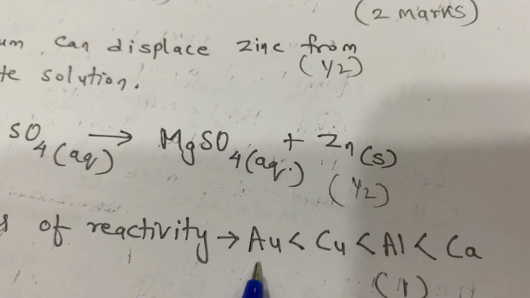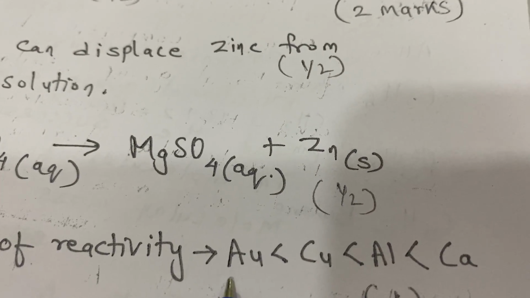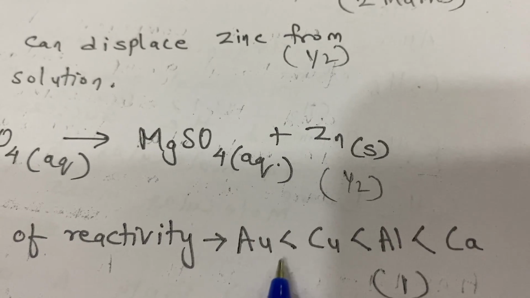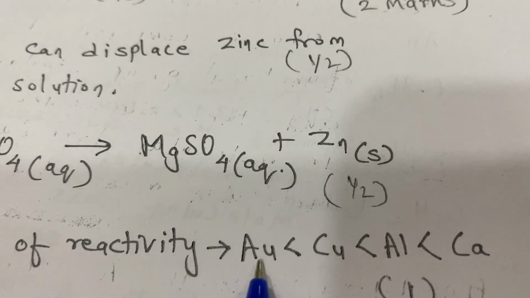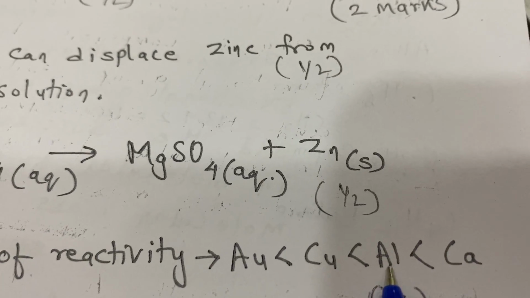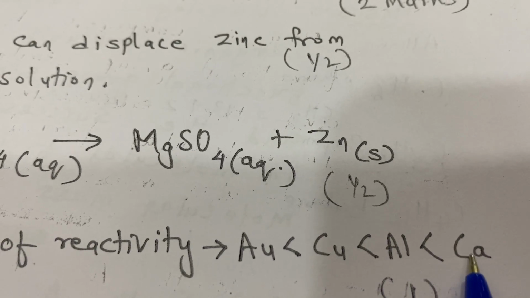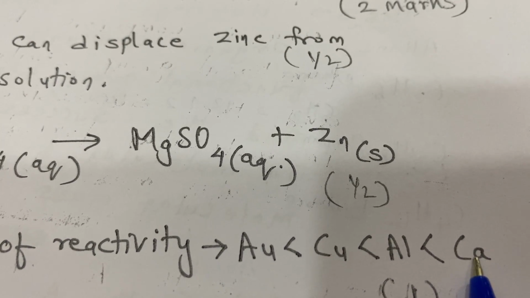If you write this order with a greater than sign, then it will be completely 0 marks over here. So you have to write the less than sign to indicate that aurum is less reactive than copper, which is less reactive than aluminium, which is less reactive than calcium. This is how you have to write the increasing order of the reactivity of these metals.